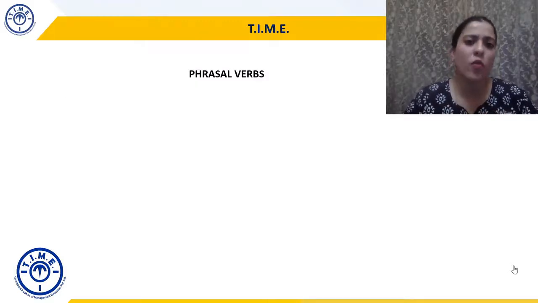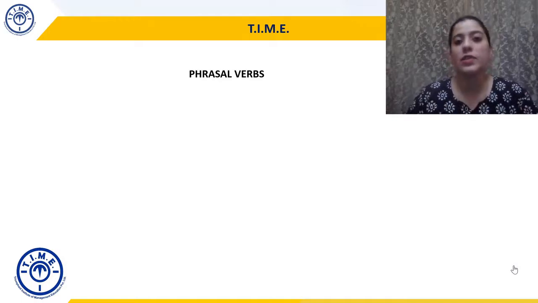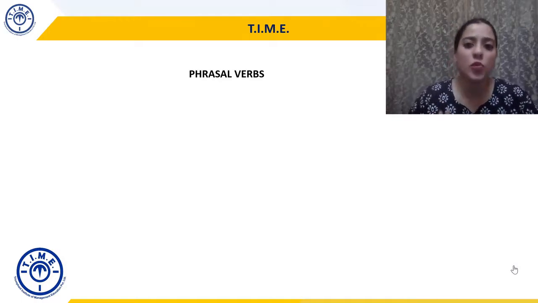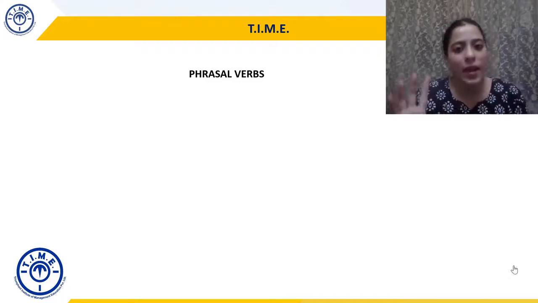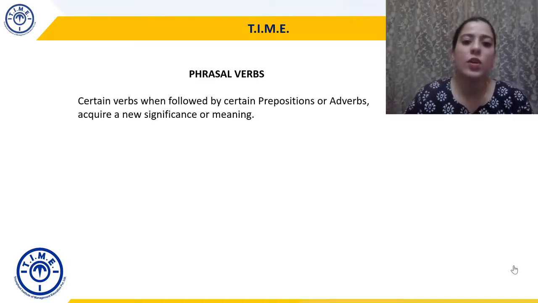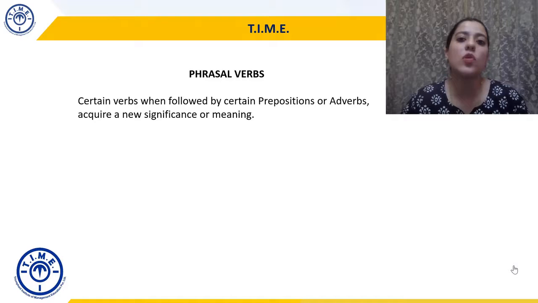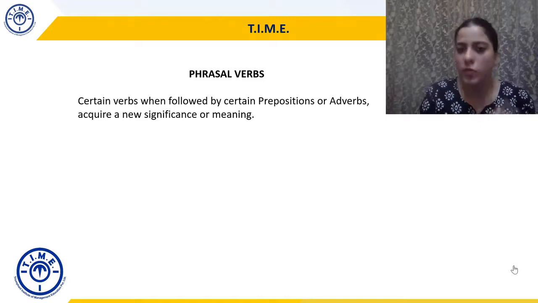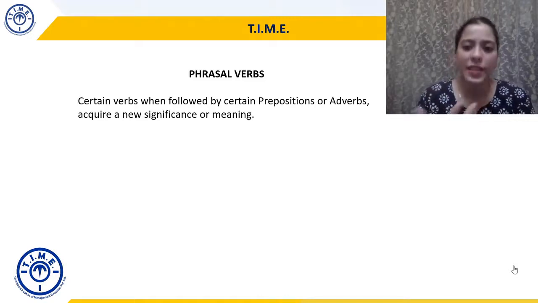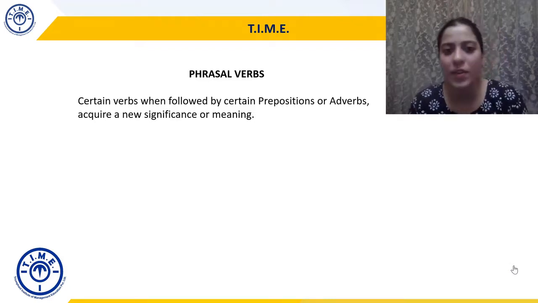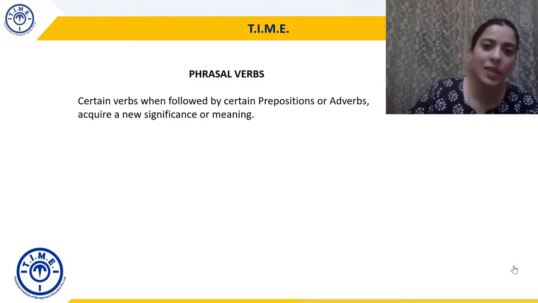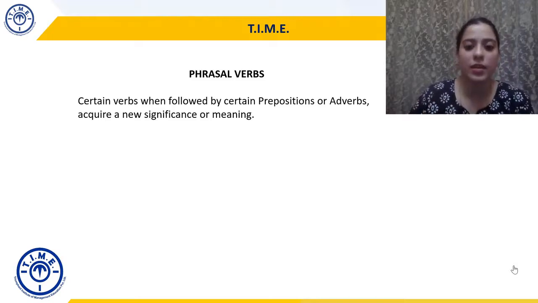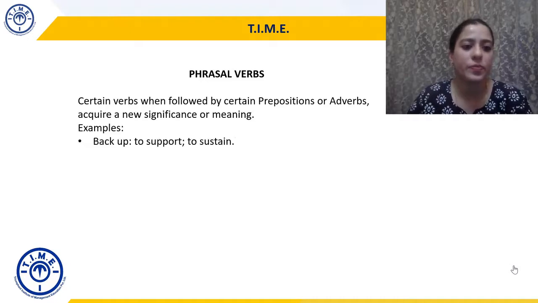Now, what are phrasal verbs and why are we studying it in preposition? Why didn't we cover this topic in verbs? Because this is a unique set in which a verb, when combined with a preposition, changes the meaning of them, right? So certain verbs, when followed by certain prepositions or adverbs, we've added adverbs here. Why? क्योंकि हमने पहले देख लिया that कुछ words prepositions भी हो सकते हैं और adverbs भी हो सकते हैं. That's why we have added adverbs here. So certain verbs, when followed by certain prepositions or adverbs, acquire a new significance. एक नई meaning उनको मिलती है, एक नया तरीका मिलता है देखने का. So let's take a few examples.